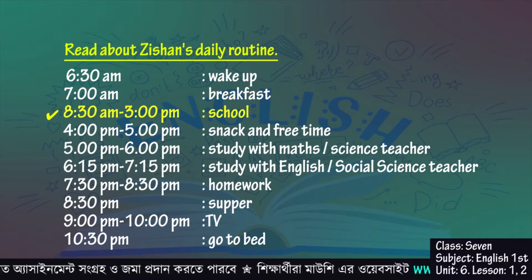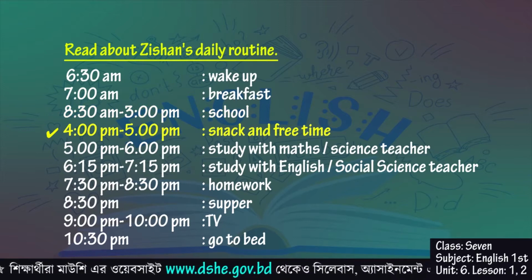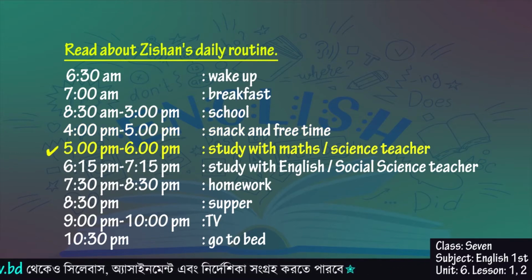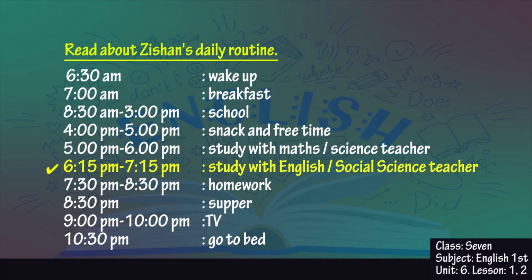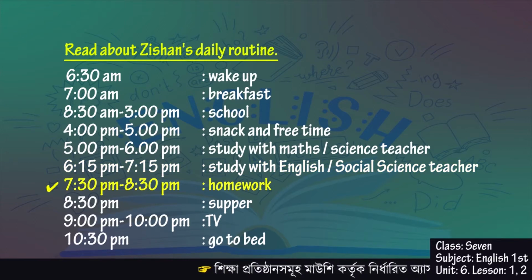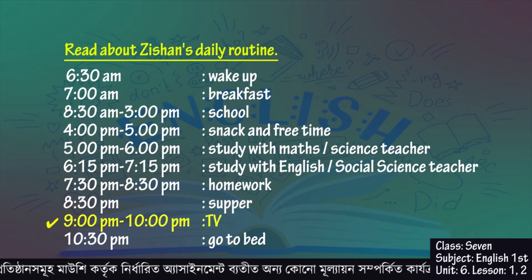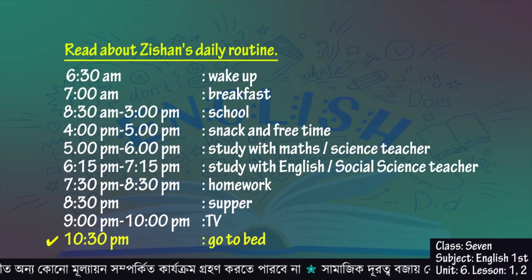From 8:30 to 3 p.m., Zishan stays in the school. From 4 p.m. to 5 p.m., Zishan takes snacks and free time. From 5 p.m. to 6 p.m., Zishan studies with maths or science teacher. From 6:15 p.m. to 7:15 p.m., Zishan studies with his English teacher or social science teacher. From 7:30 p.m. to 8:30 p.m., Zishan does his homework. At 8:30 p.m., Zishan takes his supper. From 9 p.m. to 10 p.m., Zishan watches television. At 10:30 p.m., Zishan goes to bed.